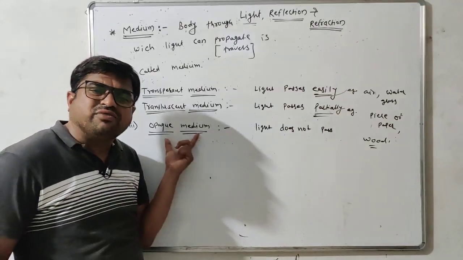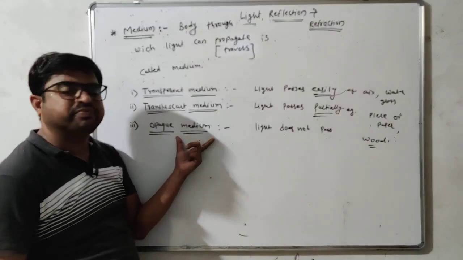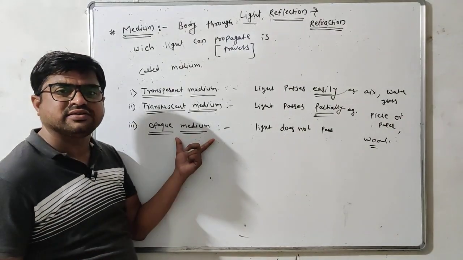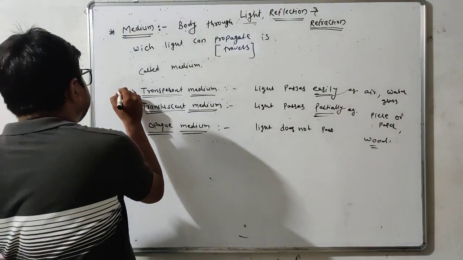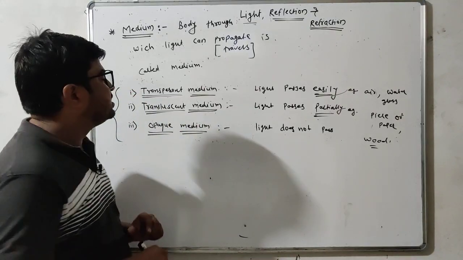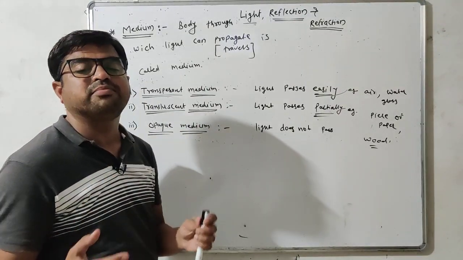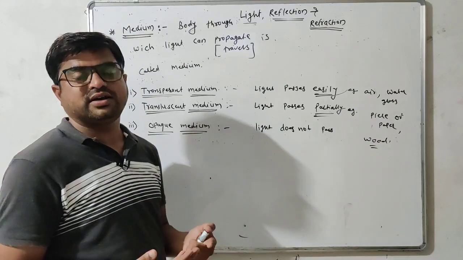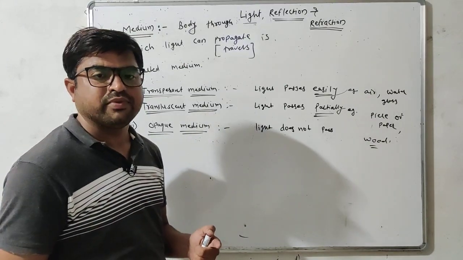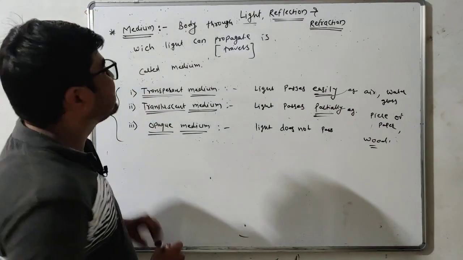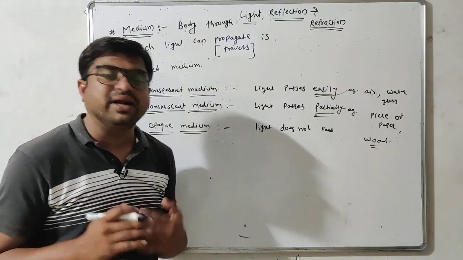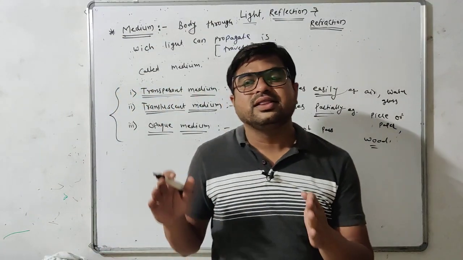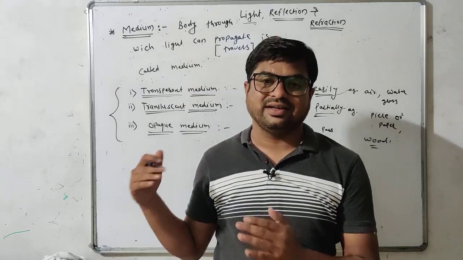Do you understand? Now, these are the classification of medium depending upon the amount of light transmitted through them. Again, the medium is classified into two types depending upon the velocity of light in them.